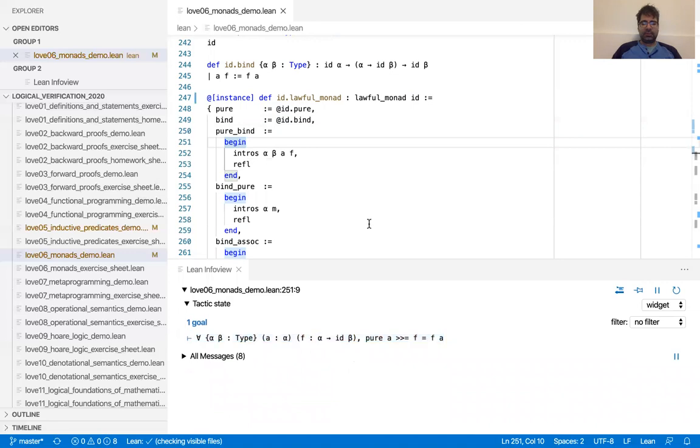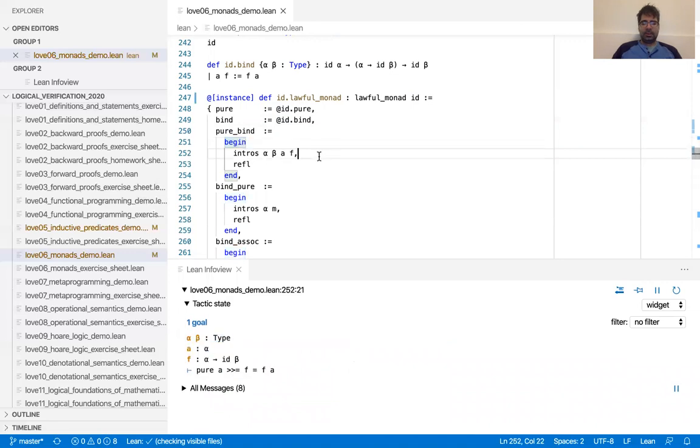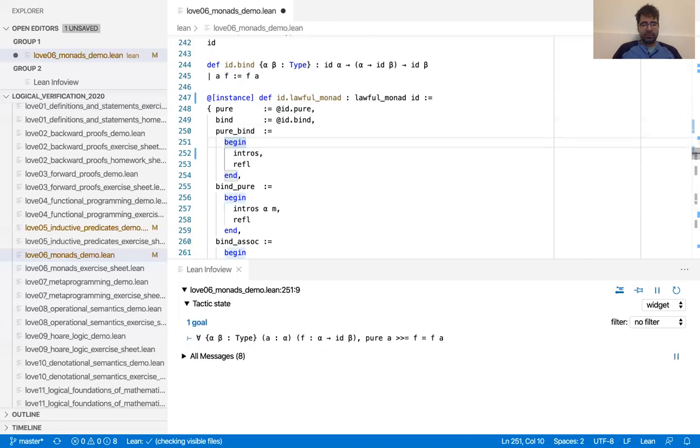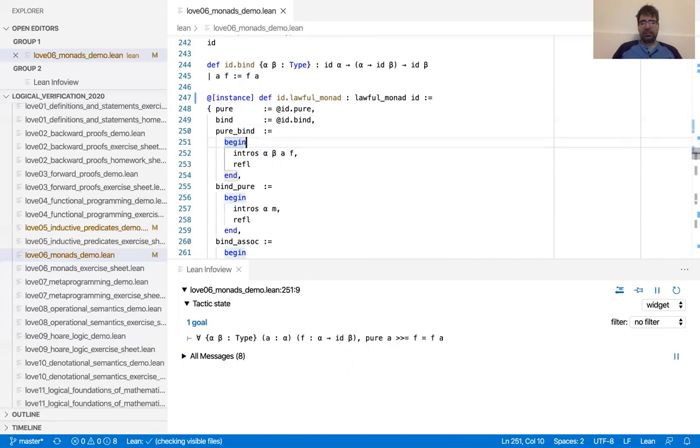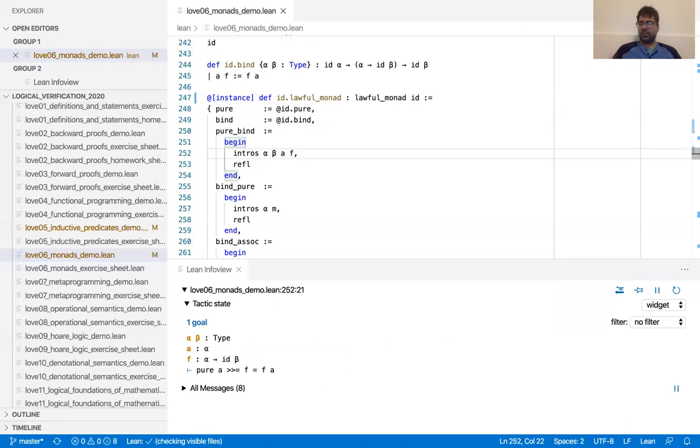So we have a bunch of for alls here. We do a bunch of intros. But I like to give good names, right? Intros will, well, actually by default here, it also creates pretty good names. But I like to be explicit. I don't want to rely too much on whatever names Lean thinks are good at that point. But it's a matter of style, so we're not going to subtract points if you just use intros without all the names.